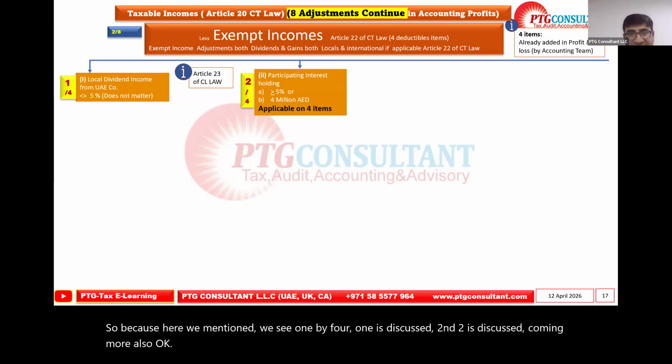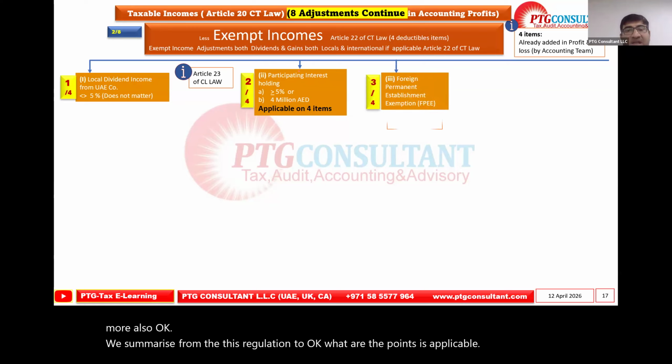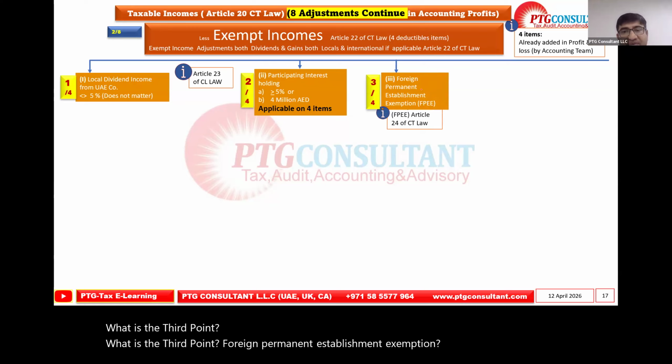We summarize from this regulation, okay, what are the points applicable. Now, what is the third point? Foreign permanent establishment exemption.